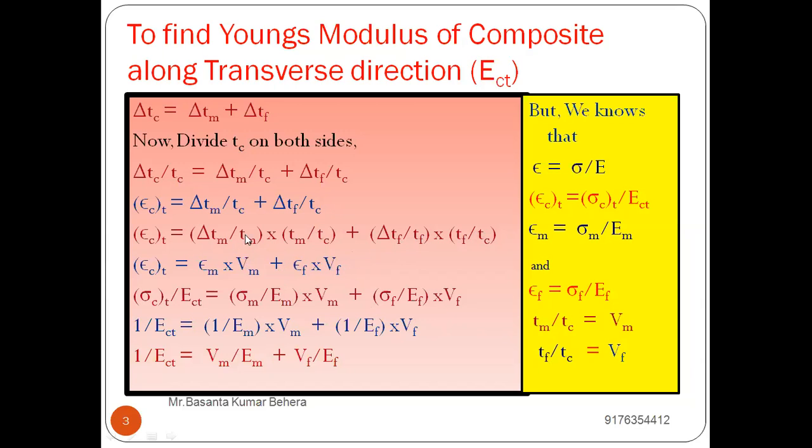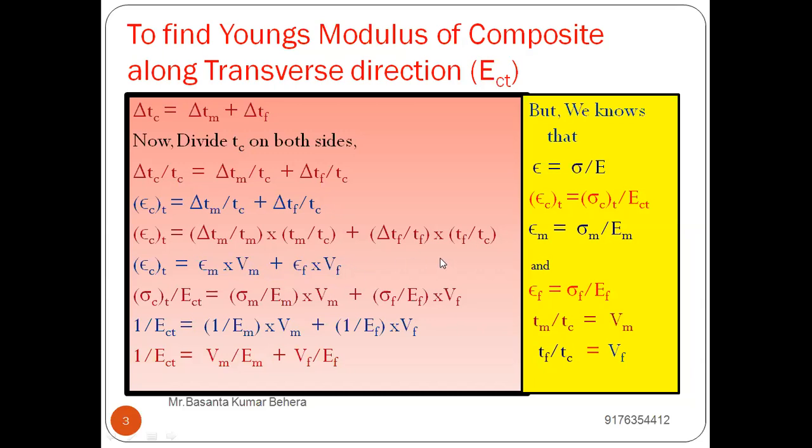And in place of delta Tm by Tm, you are writing epsilon m. In place of delta Tf by Tf, you are writing epsilon f. So here, epsilon c along transverse direction is equal to epsilon m into Vm plus epsilon f into Vf.